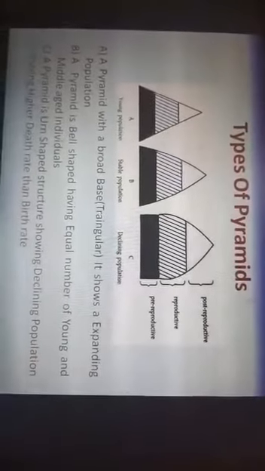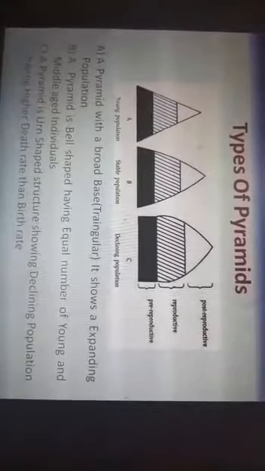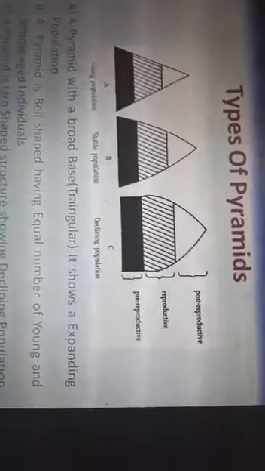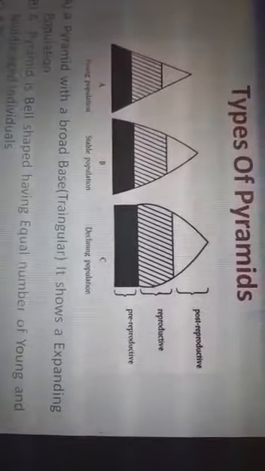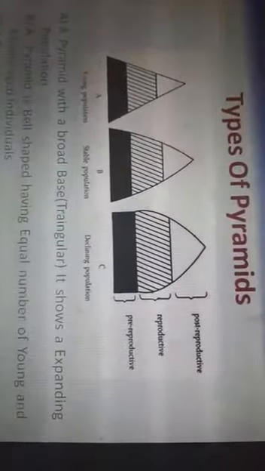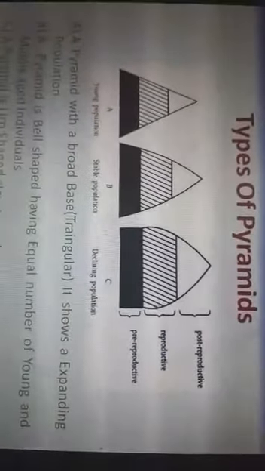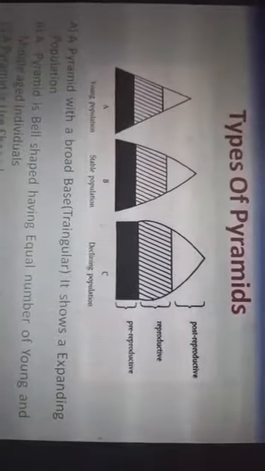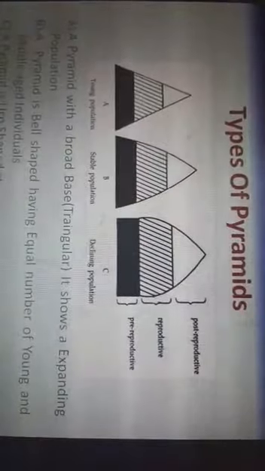The first one is the young population. Why are we calling it young? Because the pyramid has a broad base, which shows an expanding population. Why? The number of pre-reproductive individuals is more. That means they are going to reproduce in the future and increase the population. So they are more in number as compared to reproductive and post-reproductive. So we call it an expanding population.